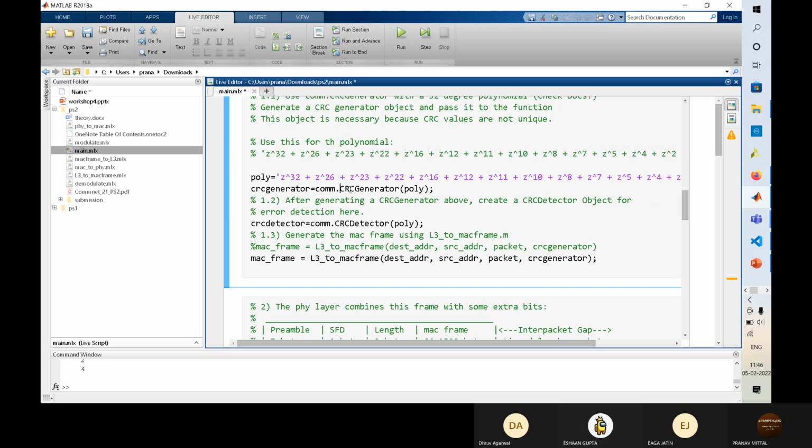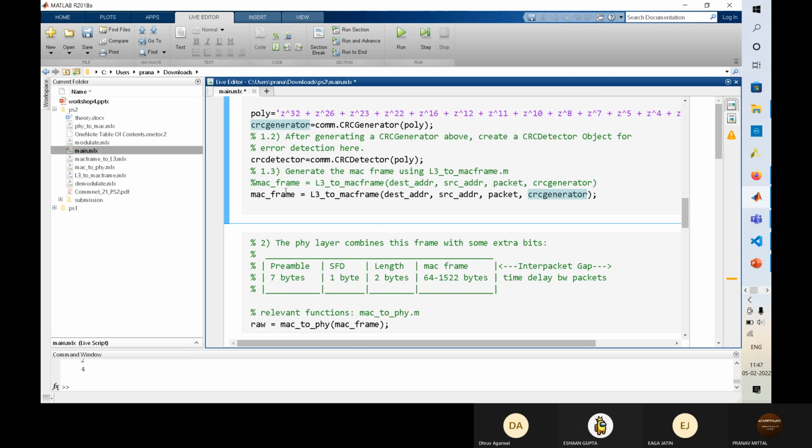comm.CRCGenerator is a function in MATLAB that is used to generate the CRC based on the polynomial. It's an object that we feed the polynomial, and same thing here. So we send the CRC generator to MacFrame. Let me show you the MacFrame file. So MacFrame to L3.